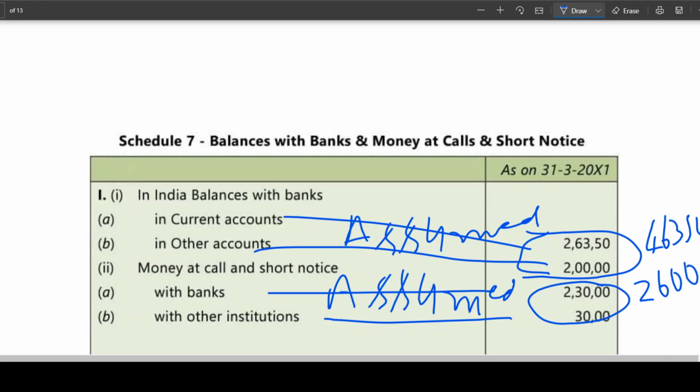Is this clear? This is what you should show. So ultimately it is coming, we need to add. You take the calculator.